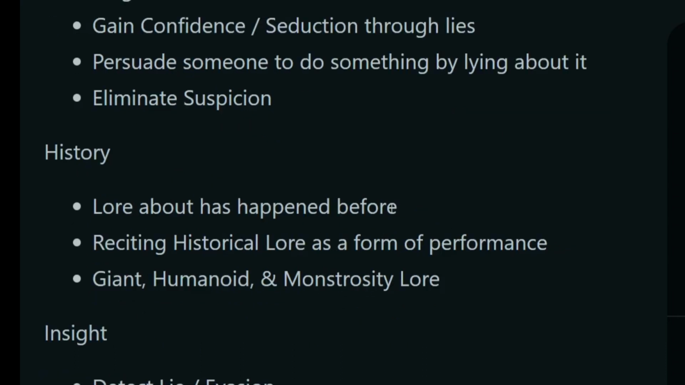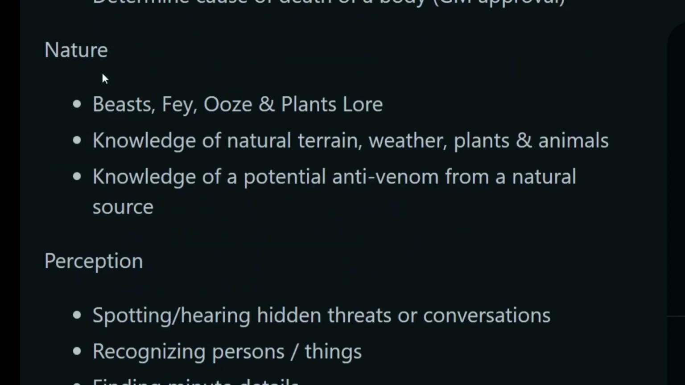And then we have History, for example, which would be lore about what happened before, reciting historical lore as a form of performance, and of course giant, humanoid, and monstrosity lore. Then for Nature, we would also have knowledge of natural terrain.